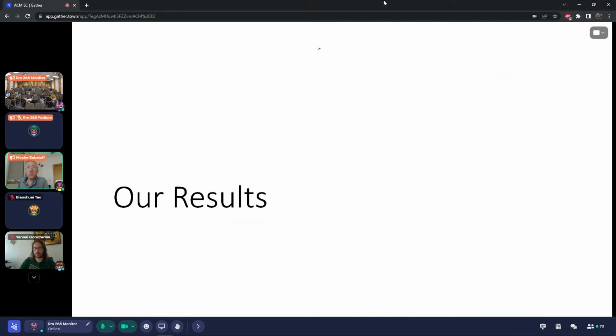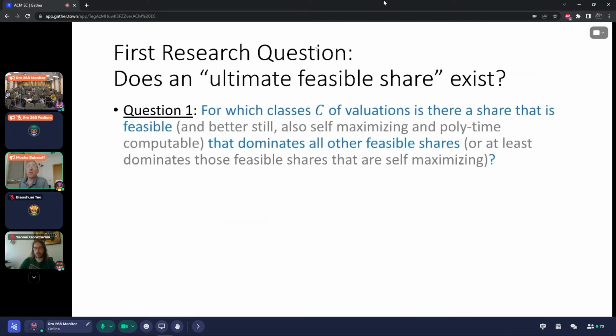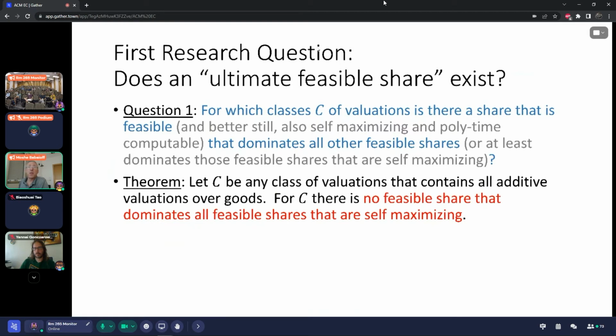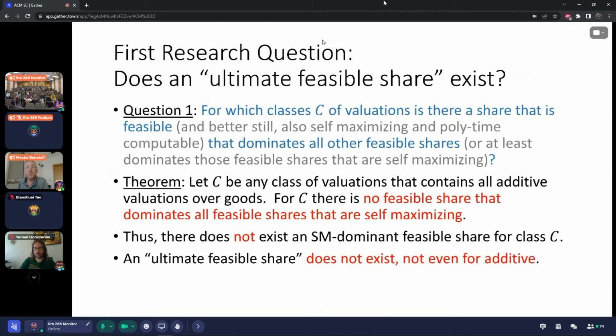So let me move to our results. For this question of finding such an ultimate share, we actually prove that for any class C that contains the additive valuations, there is no feasible share that dominates all feasible shares that are self-maximizing. So not only can we not dominate all feasible shares, even if we restrict ourselves to try to dominate only the self-maximizing shares, that is impossible to do. So there does not exist an SM dominant feasible share for class C if C includes the additive valuations. So there is no ultimate feasible share. For any share, we'll be able to find some other share that, at least for some valuations, is larger.